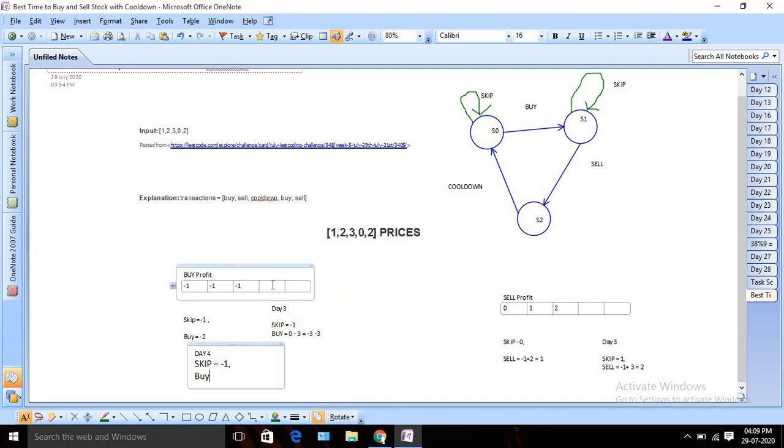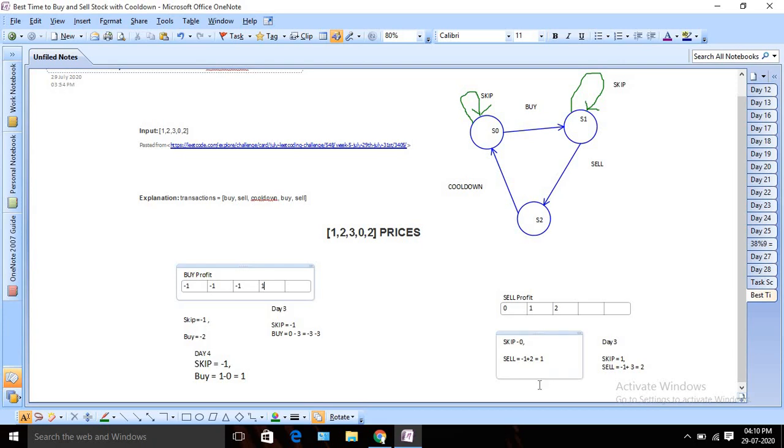So whenever I am filling this, I need to consider the sale price before 2 days, right? Before 2 days my sale profit was 1. That means I sold my stock before 2 days only, right? So at that time my profit was 1. Now I am going to buy 0, so that means minus 0. Today's price is 0. So it is 1, right? Which is larger, minus 1 or 1? Obviously 1 is larger. So for day 4, I am going to buy it, right? So my buy profit will be 1.